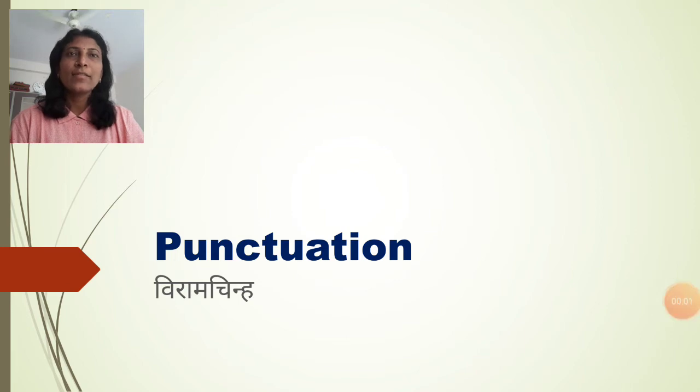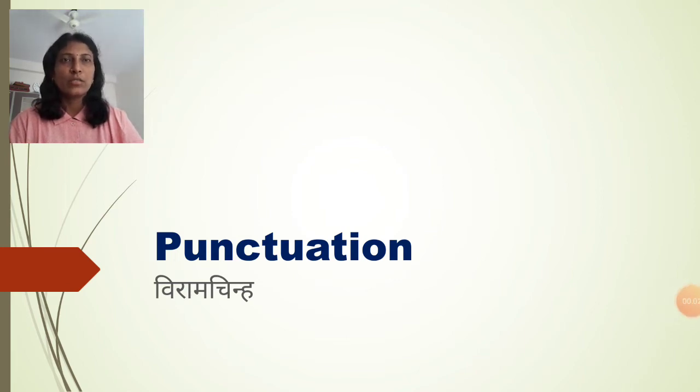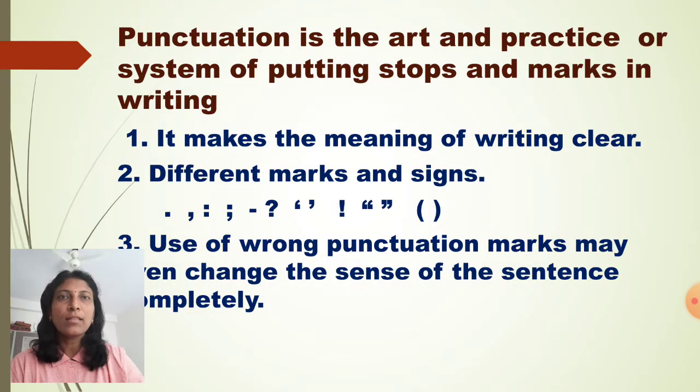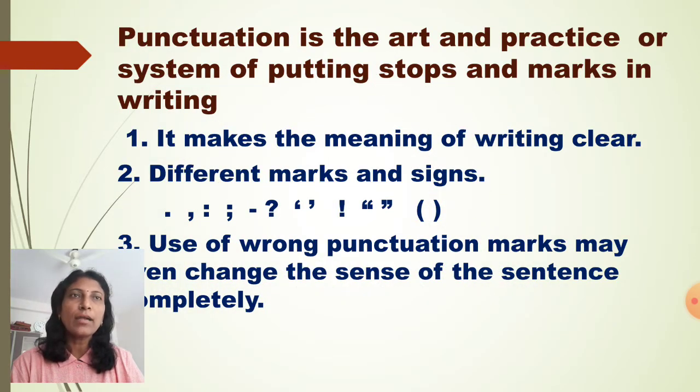जय हिंद। In this video we learn punctuations. पंक्चुएशंस का मतलब होता है विराम चिन्ह। Now what is punctuation? Punctuation is the art, practice or system of putting stops and marks in writing. It makes the meaning of the writing very clear.